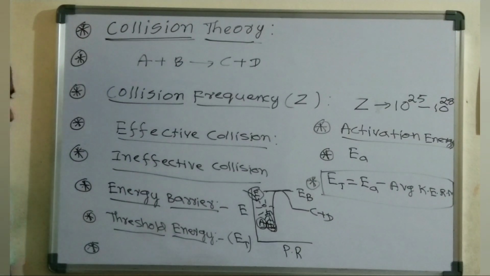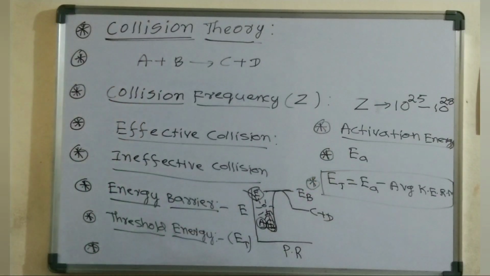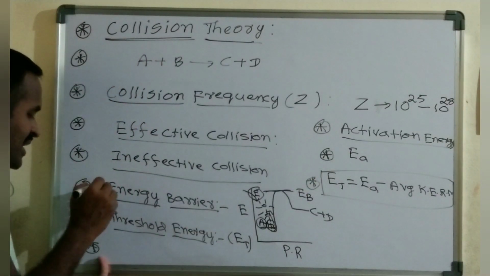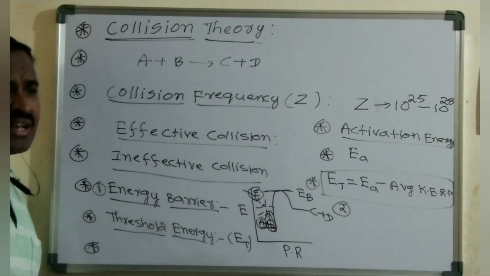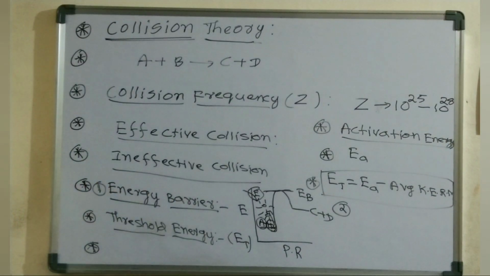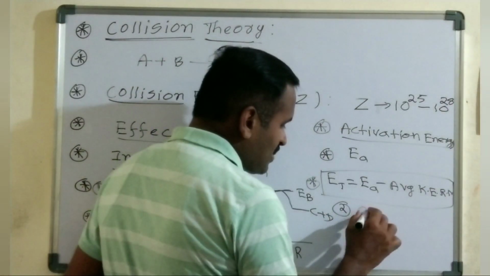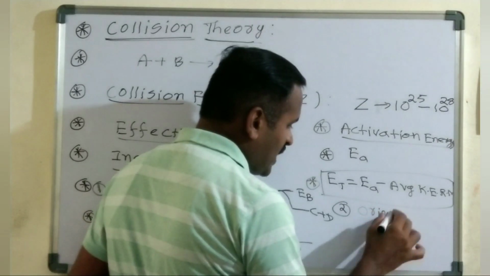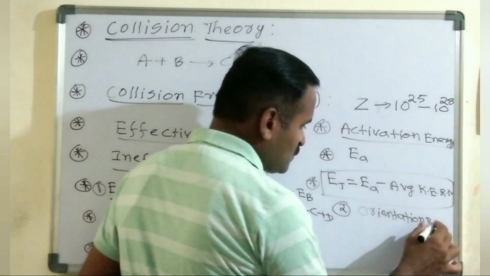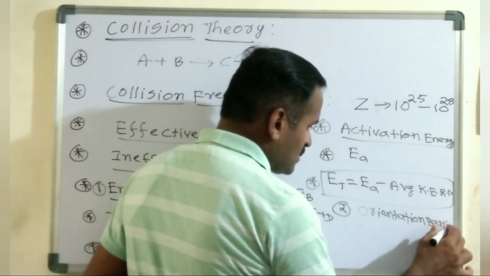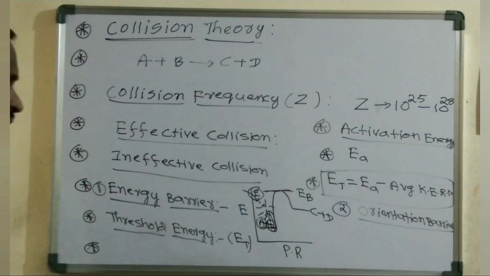Based on this activation energy and threshold energy, the two terms come under this particular energy barrier. This energy criterion alone does not explain the effectiveness of the collision, and the orientation barrier also plays an important role.